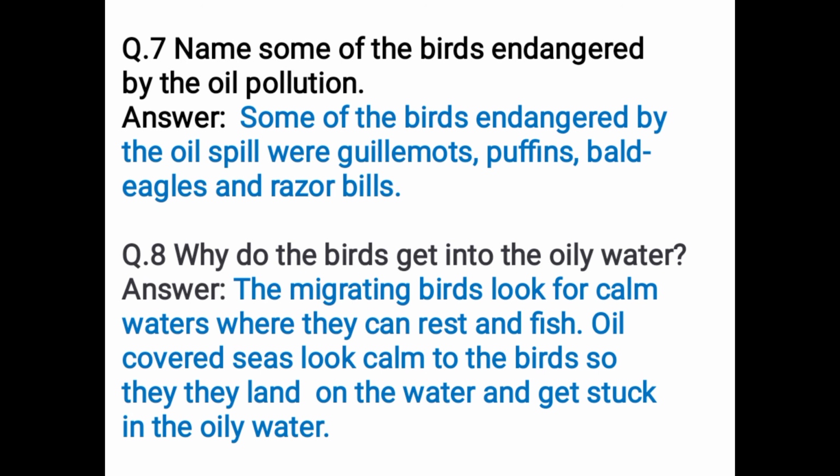Question number 8. Why do the birds get into the oily water? The answer is the migrating birds look for calm water where they can rest and fish. Oil-covered seas look calm to the birds, so they land on the water and get stuck in the oily water.